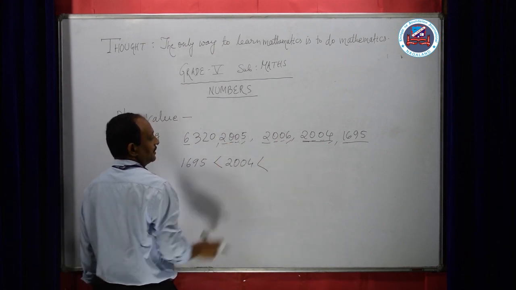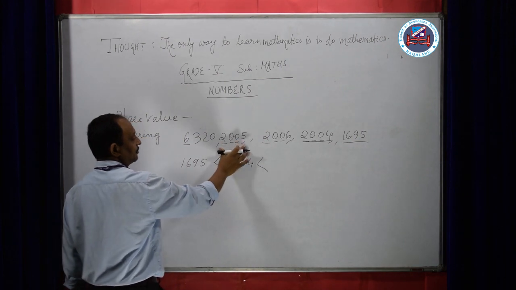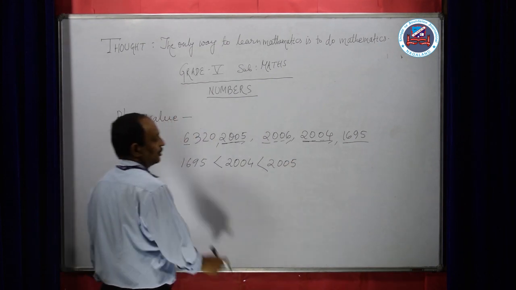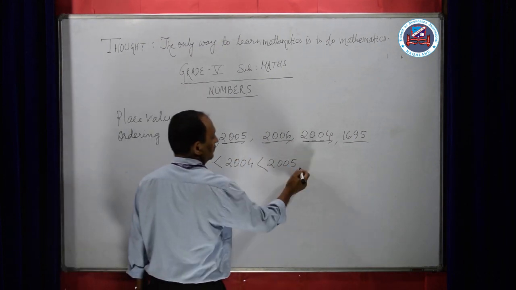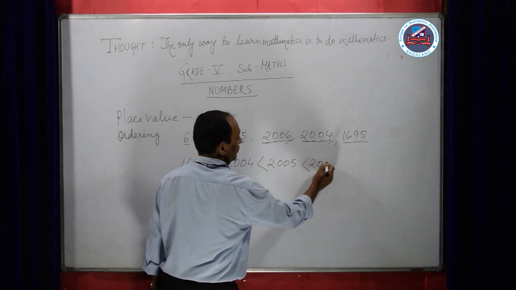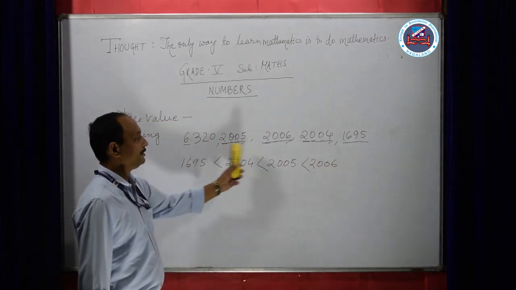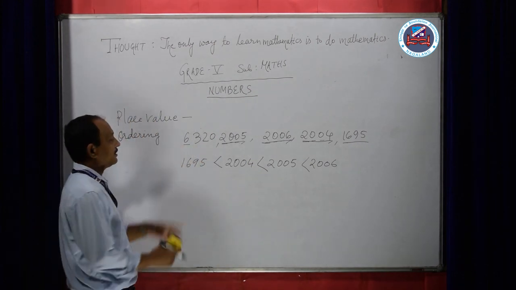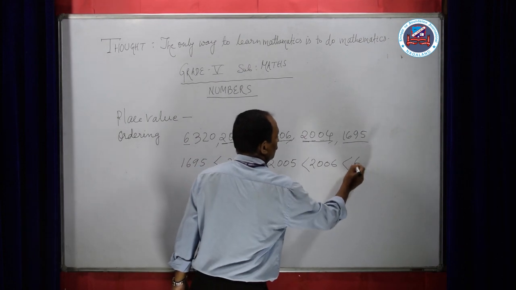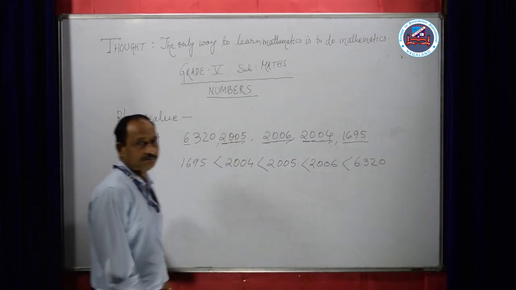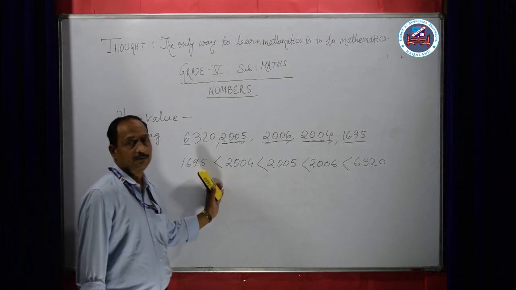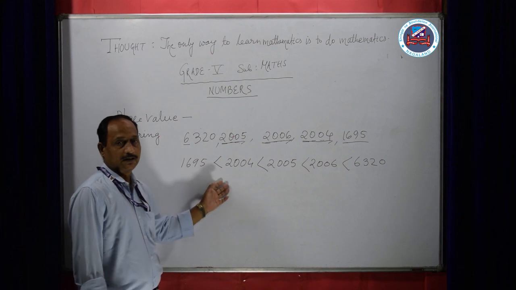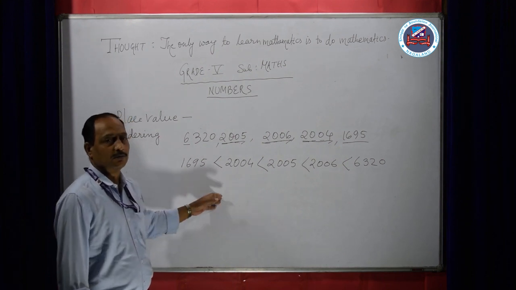So we'll take 5 as the smaller number. So 2005 is your next smaller number. Then last is 2006. Now which one is left? This greater number is left, that is 6320. So in this way we can write down ordering from smallest to greatest or greatest to smallest.